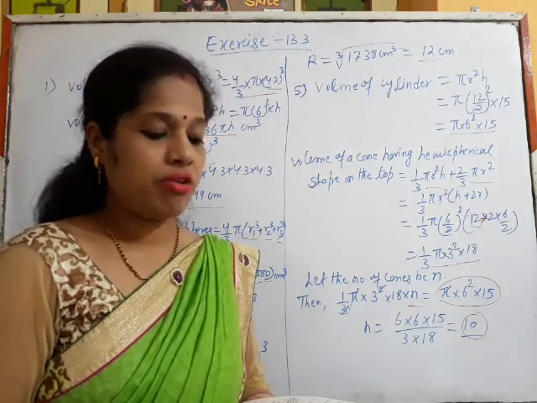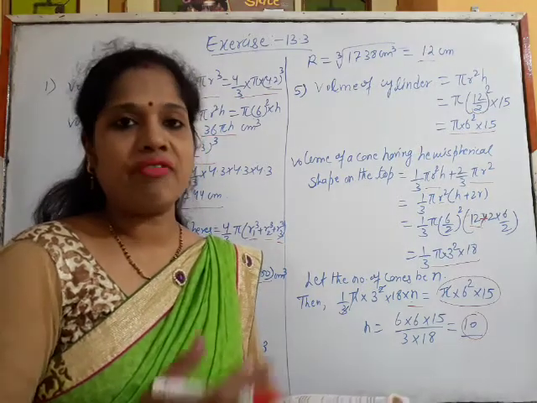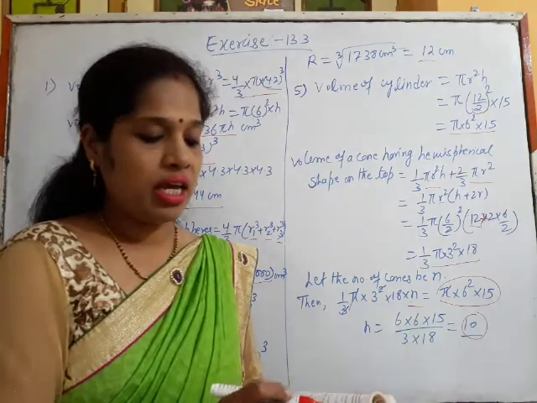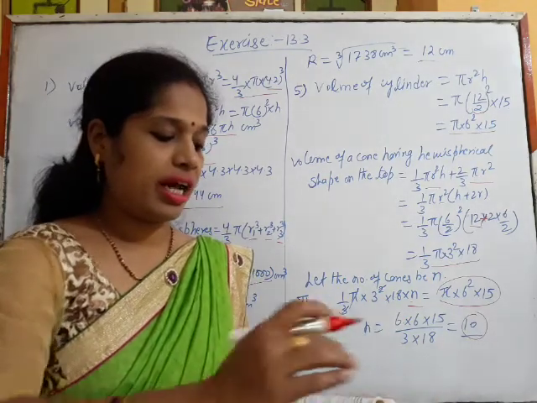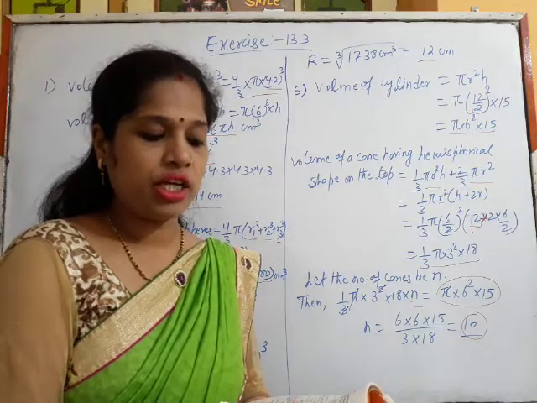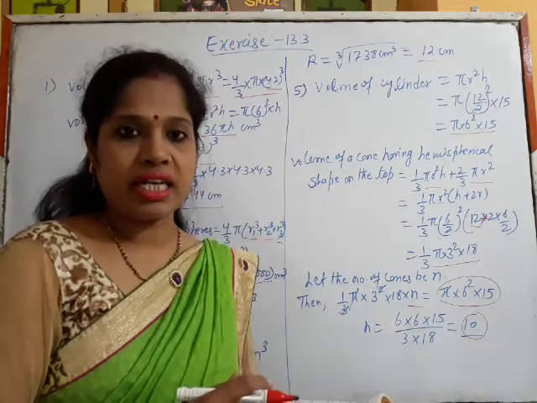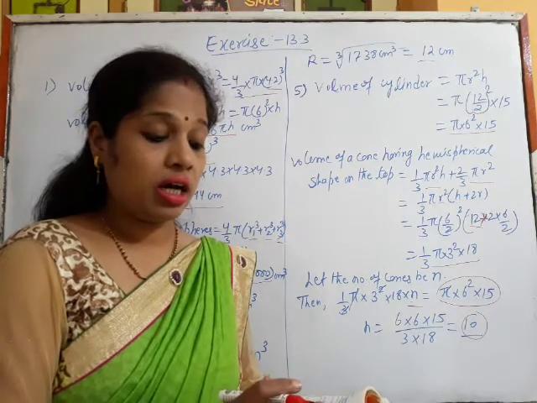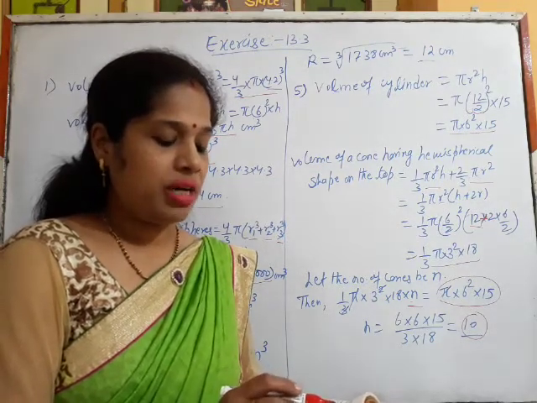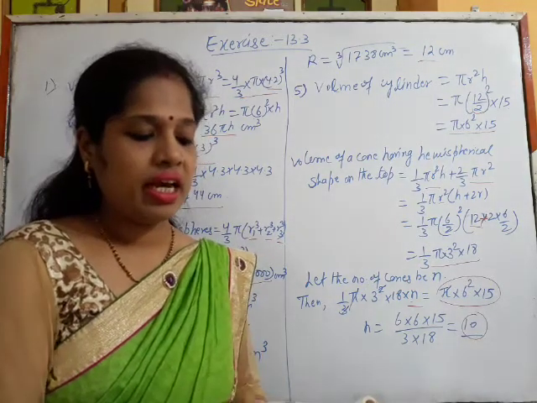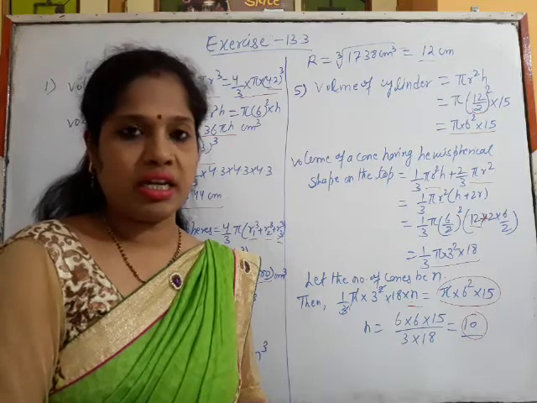If water flows through the pipe at the rate of 3 kilometers per hour, in how much time will the tank be filled? So the farmer has connected the pipe from a canal to a cylindrical tank. The cylindrical tank is 10 meter in diameter and 2 meter deep. That means its height is 2 meter and diameter is 10 meter. And the pipe he is connecting has a diameter of 20 centimeter.